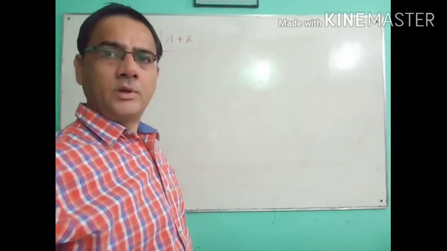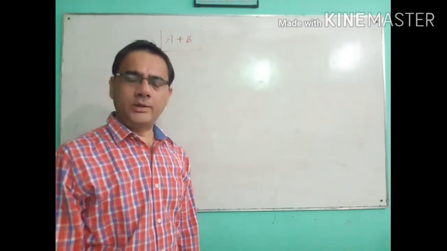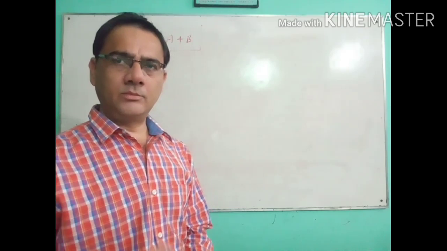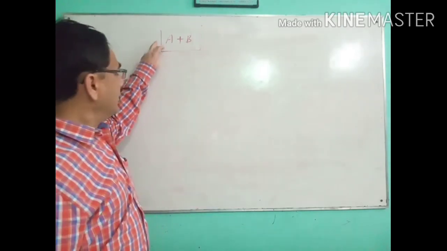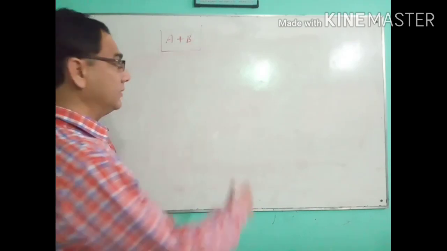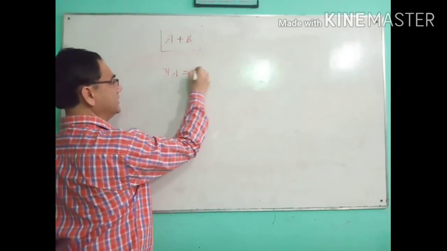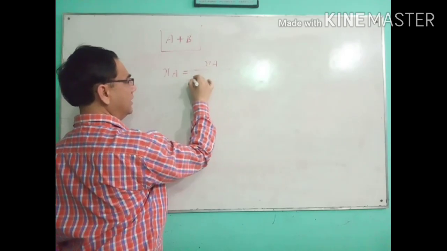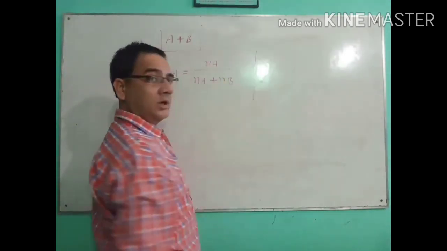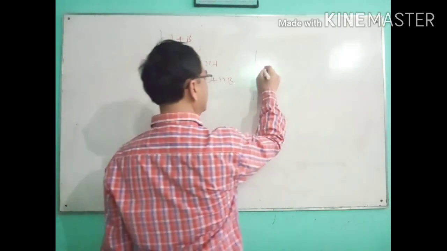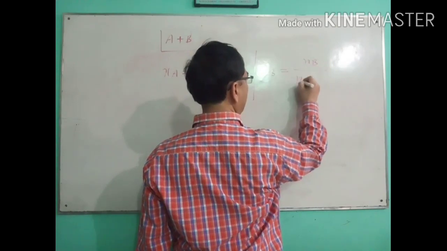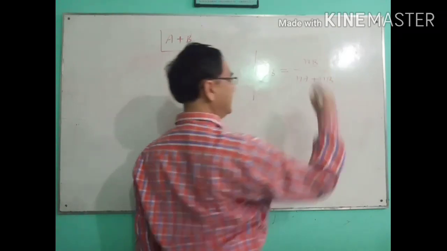One very important point about the mole fraction of a component present in the solution. Let's try to understand. Now I'm taking a solution having two components, component A and component B, and we write the formula. XA is equal to NA upon NA plus NB. And the mole fraction of component B, XB, is NB upon NA plus NB.